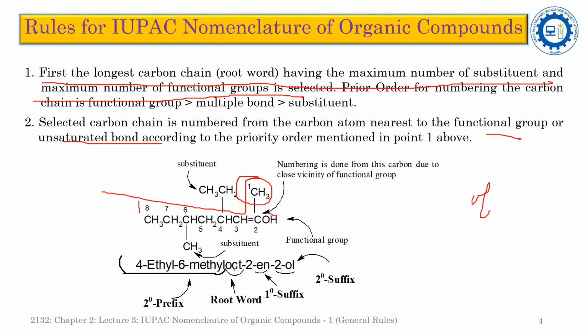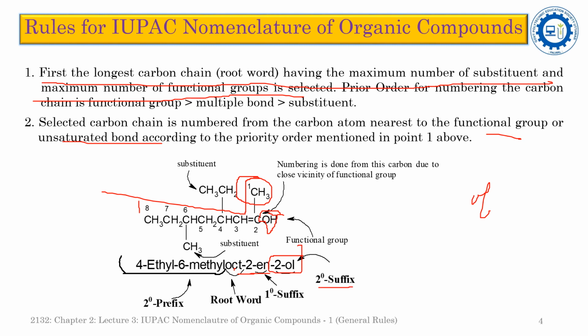Now come to the primary suffix. The primary suffix describes whether there is saturation or unsaturation in the compound. Here the unsaturation is depicted by the presence of one double bond that is present at the second carbon atom. So that's why the primary suffix is 2-en. Now come to the secondary suffix. The secondary suffix describes the function group in the carbon chain, and here the function group is the ol. So that's why 2-ol is the secondary suffix.